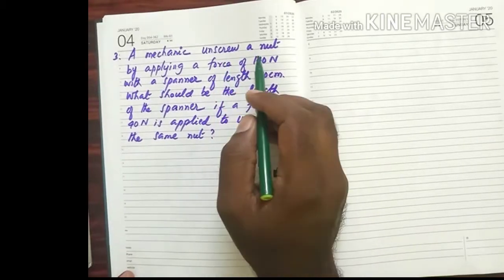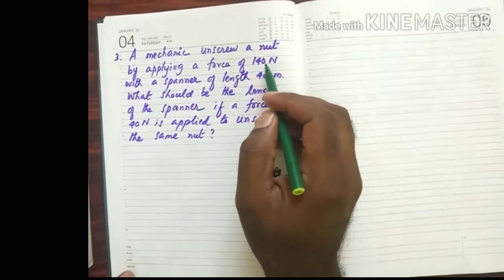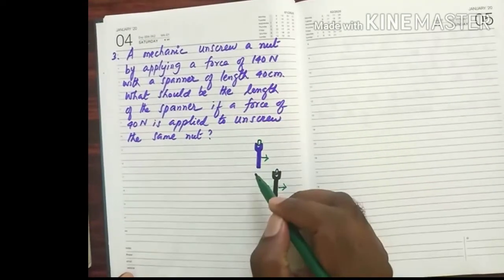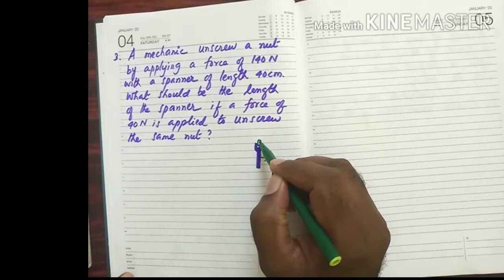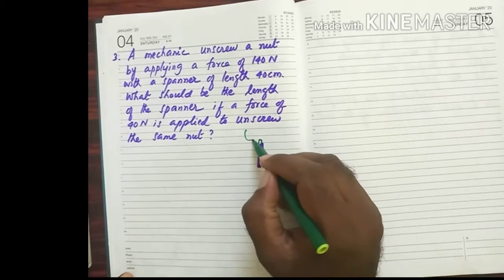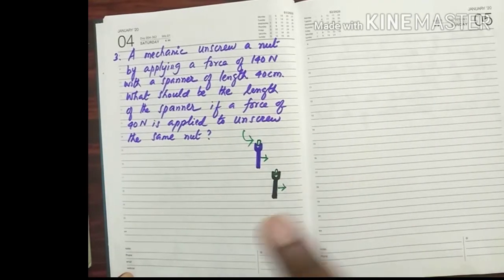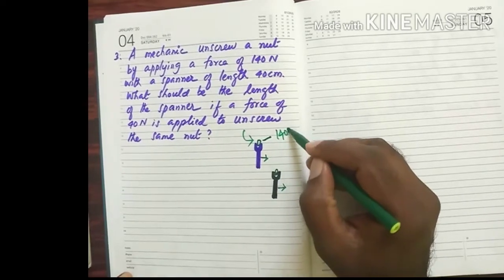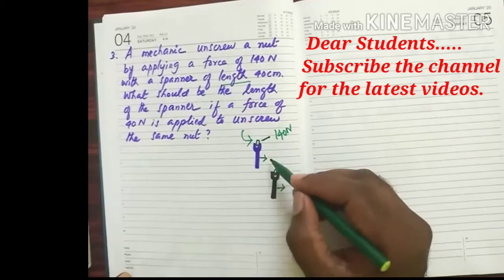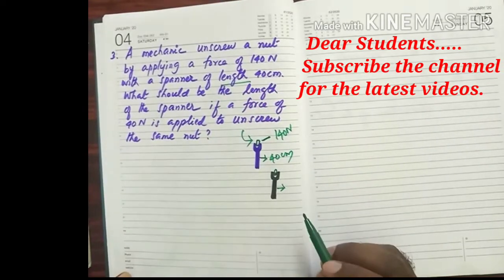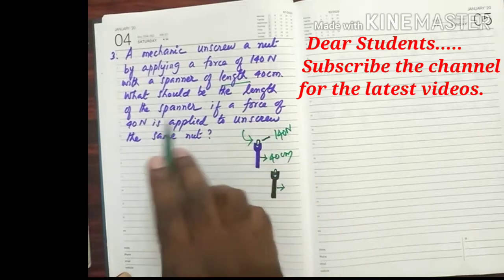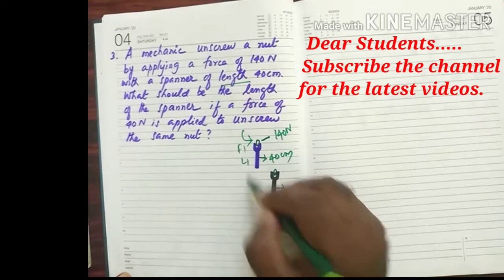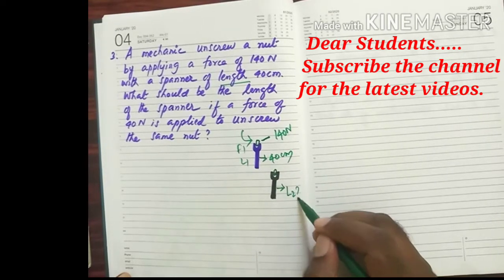Next, second question. A mechanic unscrews a nut by applying a force of 140 Newton with a spanner of length 40 centimeter. Let us consider a mechanic is unscrewing this nut in an anti-clockwise direction. What he has done is he has given a force here of 140 Newton. The length of the spanner is 40 centimeter. What is being asked is, what should be the length of the spanner? Let us consider this is F1 and this is L1. Here what is the length? L2.